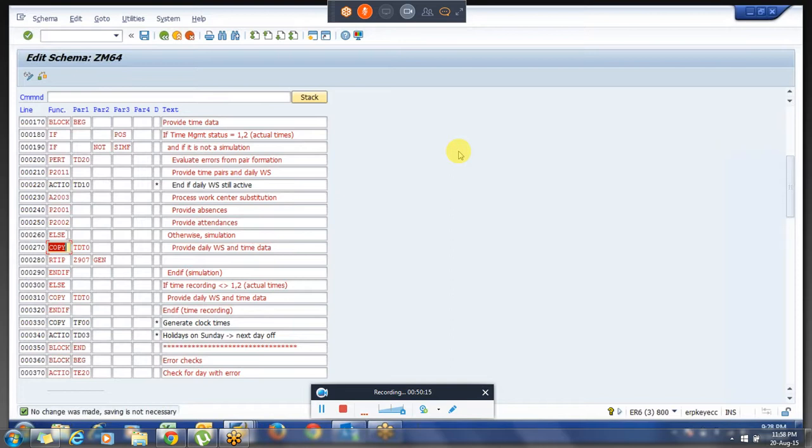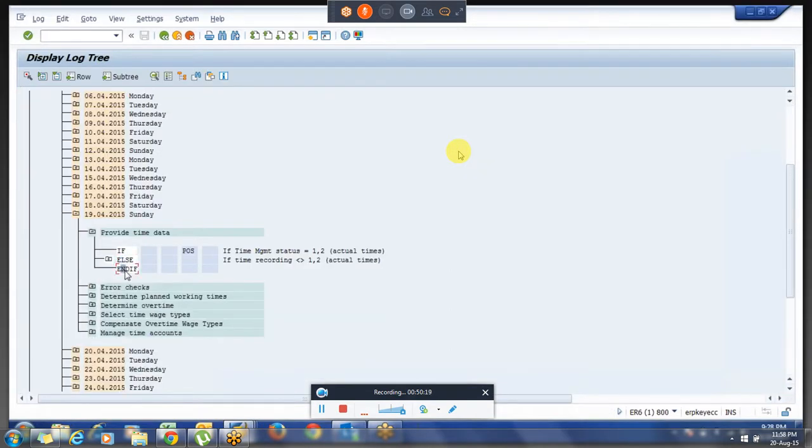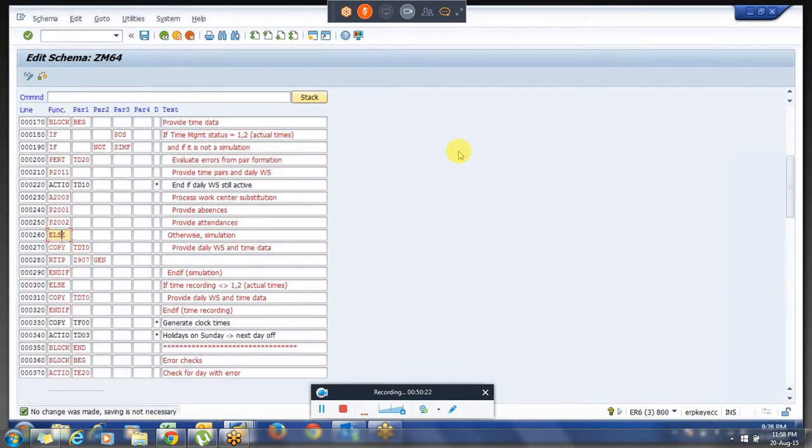So after this line end if we have written. There is an if condition, then else, then end if, right? Else, this we have written. After end if we have to put this.